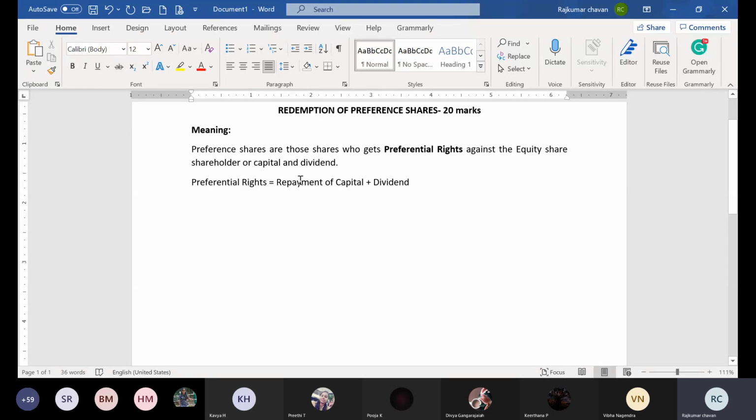What is preferential right? Preferential right means repayment of capital and dividend.